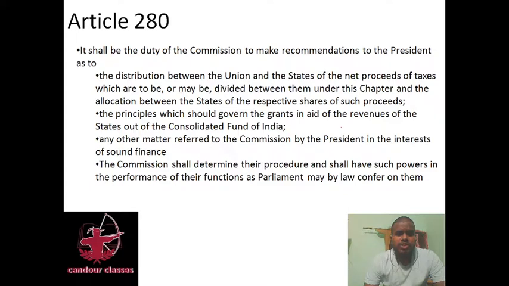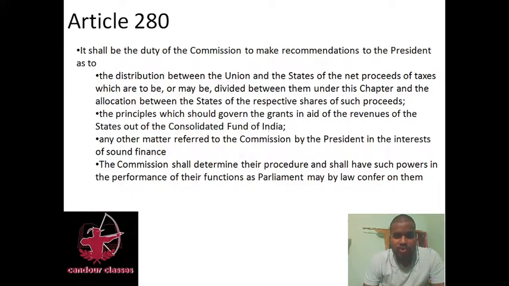Then the second point is the principles which should govern the grants-in-aid of the revenues of the states out of the Consolidated Fund of India. See, the Consolidated Fund is something that is already fixed. Like the Chief Justice of India's salary and the President's salary go from the Consolidated Fund. That means it is already fixed. We cannot make it lesser or larger. It is fixed, and that has to be included in our budget.